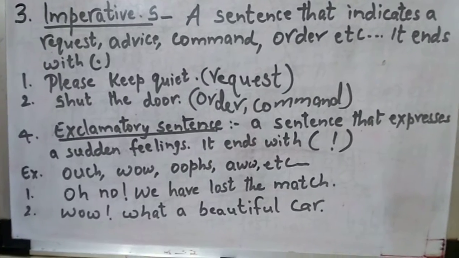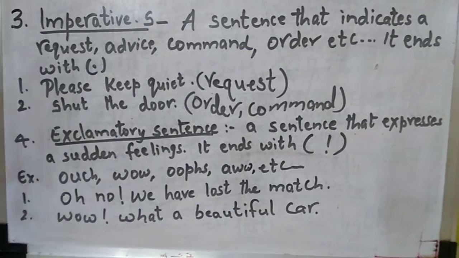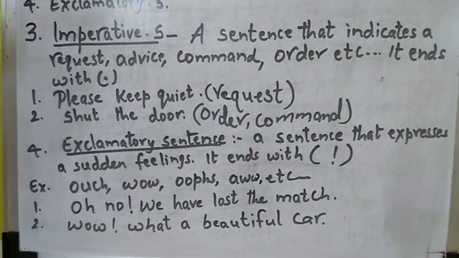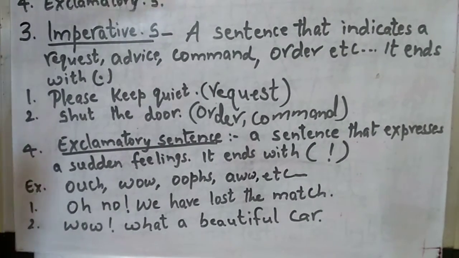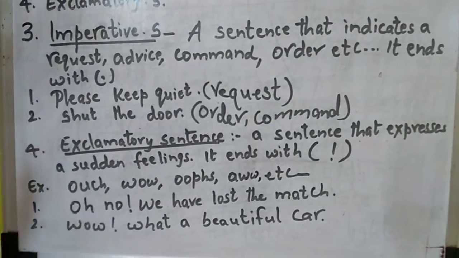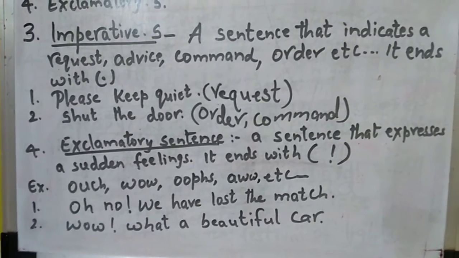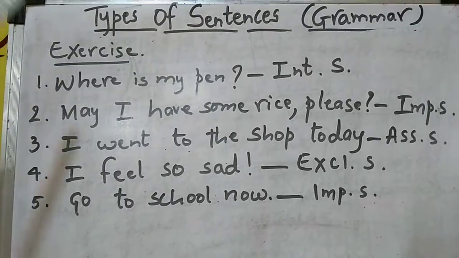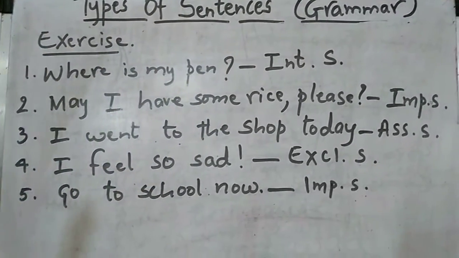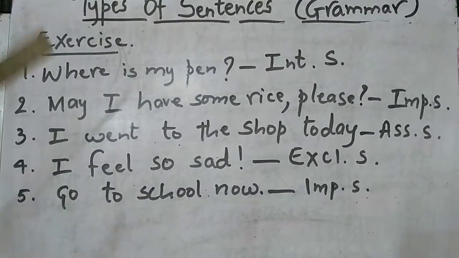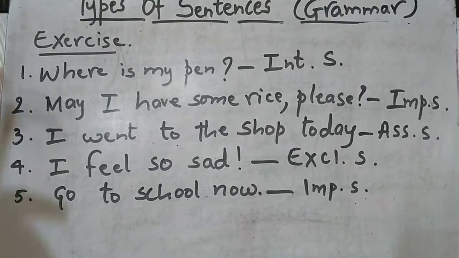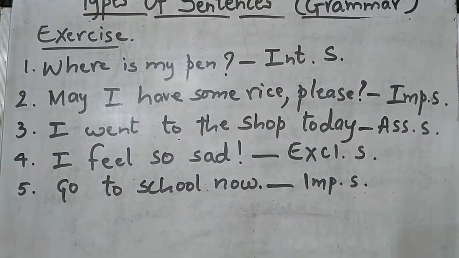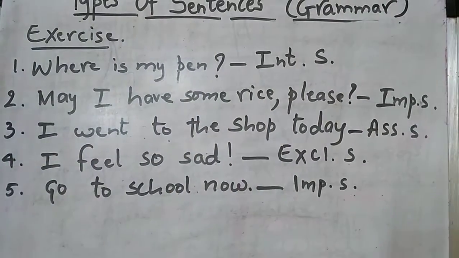Now children, let us have a small recap on these 4 types of sentences, and we will solve the exercise and come to know the exact types of sentences that you have learned till now, and let us solve the examples. Yes children, now look at this exercise, and we will solve this exercise one by one so that you can come to know what type of sentences these are. There are 5 examples given. Going through these examples, you are going to tell me what type of sentences these are.